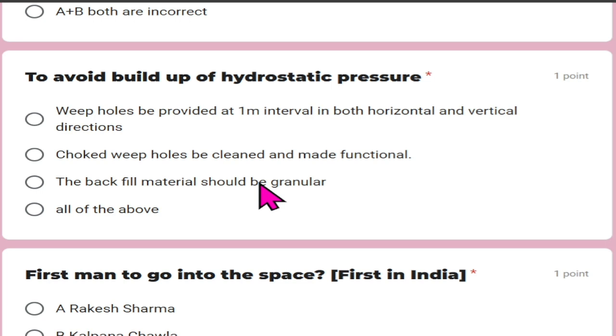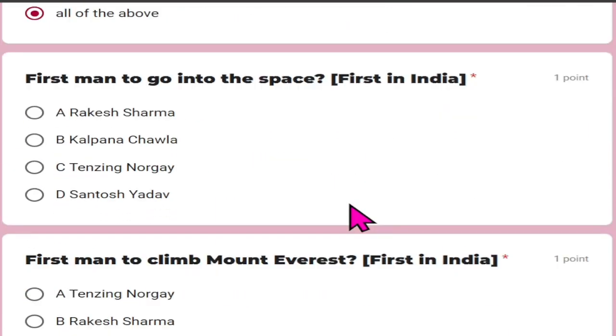To avoid build-up of hydrostatic pressure, peep holes be provided at 1 meter interval in both horizontal and vertical direction. Choked weep holes be cleaned and made functional. The backfill material should be granular, or all of the above. So all of the above is the right answer.